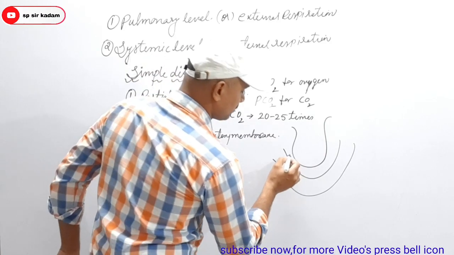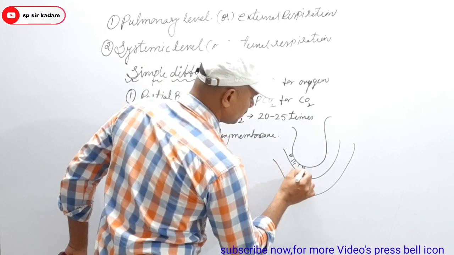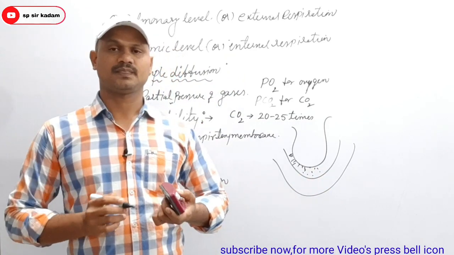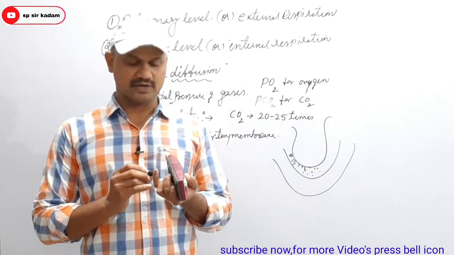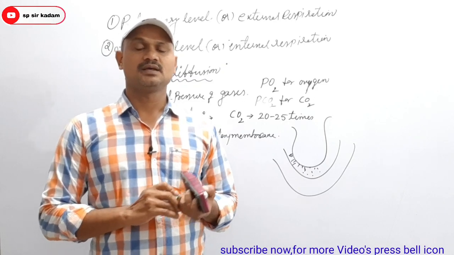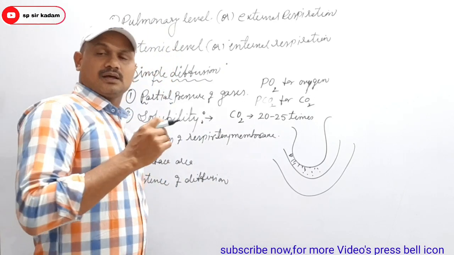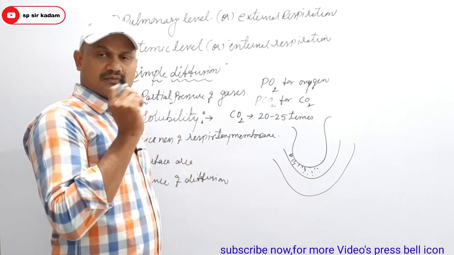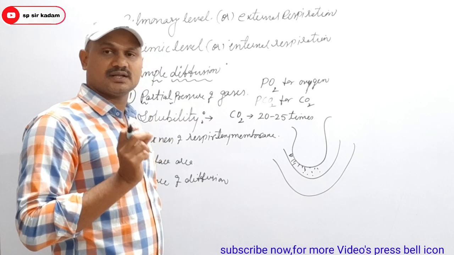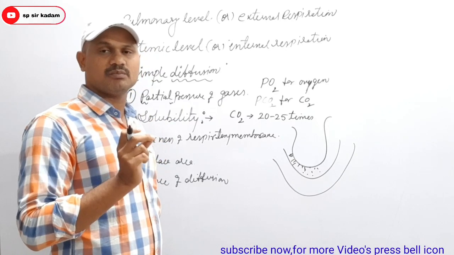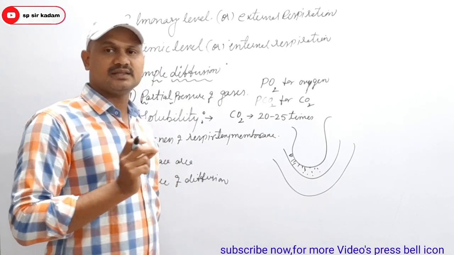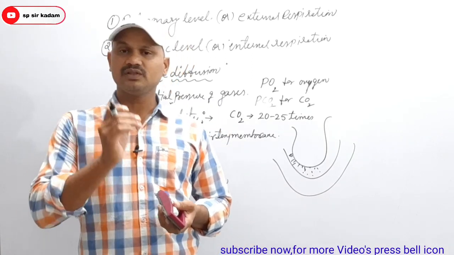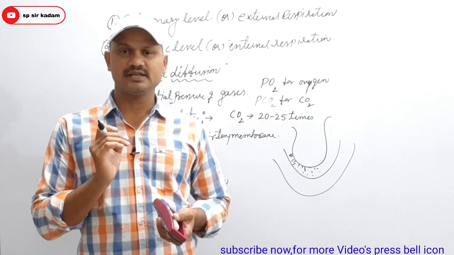The diffusion membrane is mainly made up of 3 layers: the thin squamous epithelium of the alveolar wall, the endothelium of the alveolar capillaries, and between these two, the basement membrane.